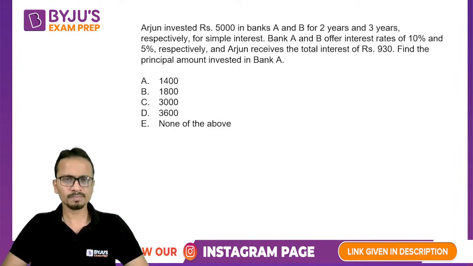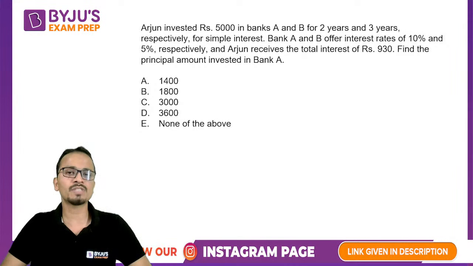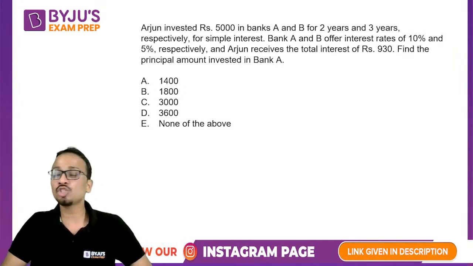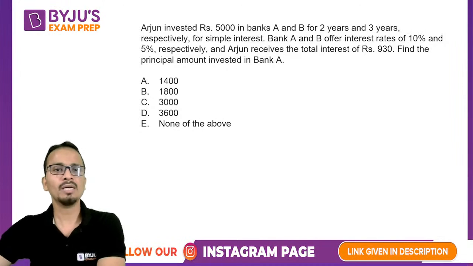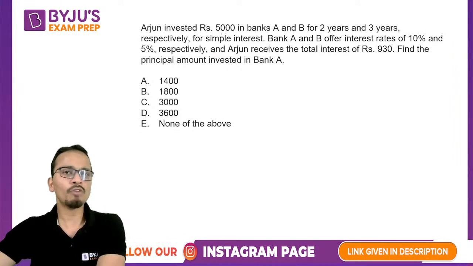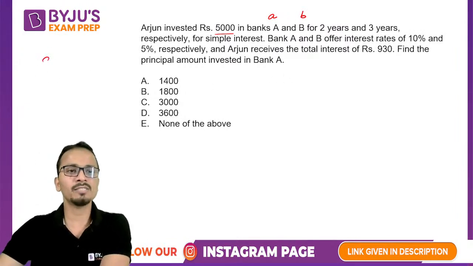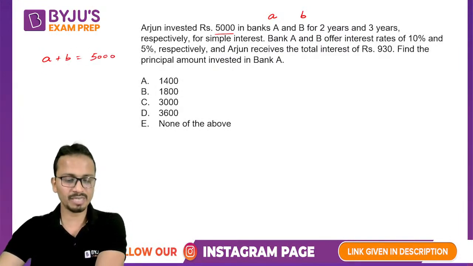Meanwhile, our next question, just try to make some equations in this. Now this is a simple question of simple interest, but it is a bit lengthy. I'll be telling you the proper way of making these equations and solving them. Now Arjun invested a total of rupees 5,000 in banks A and B. So let's say in bank A he invested A amount and in bank B he invested B amount. So the first equation I can make is A plus B equals 5,000. Simple equation. Keep it aside.